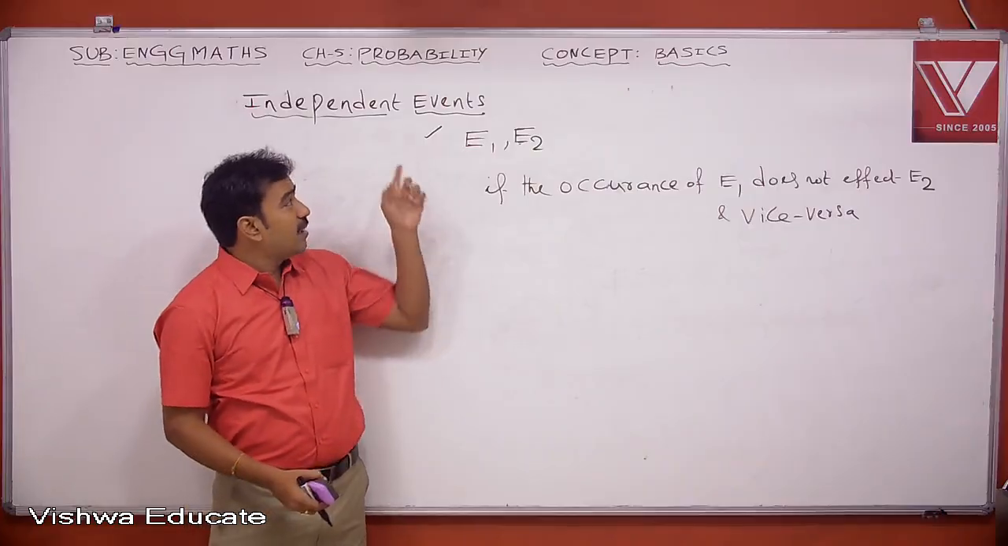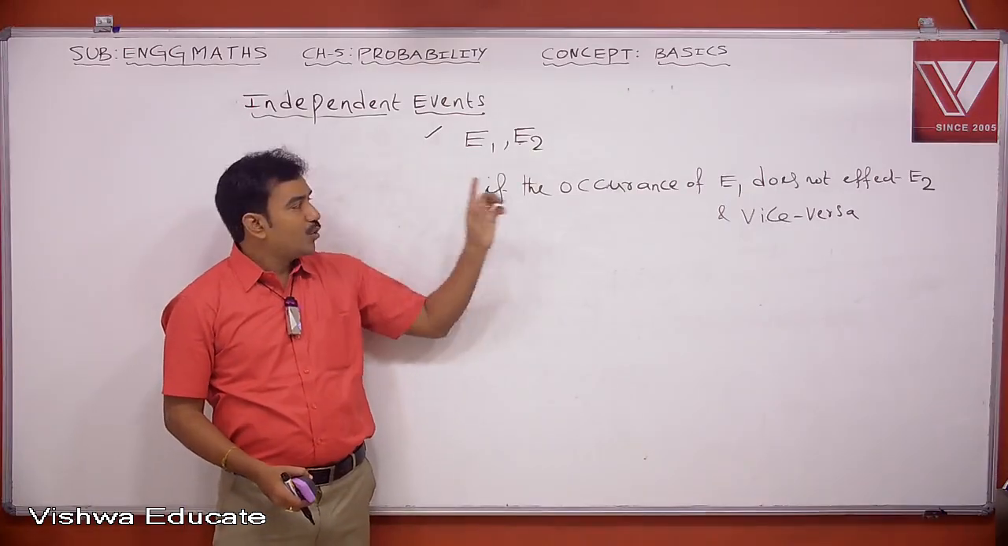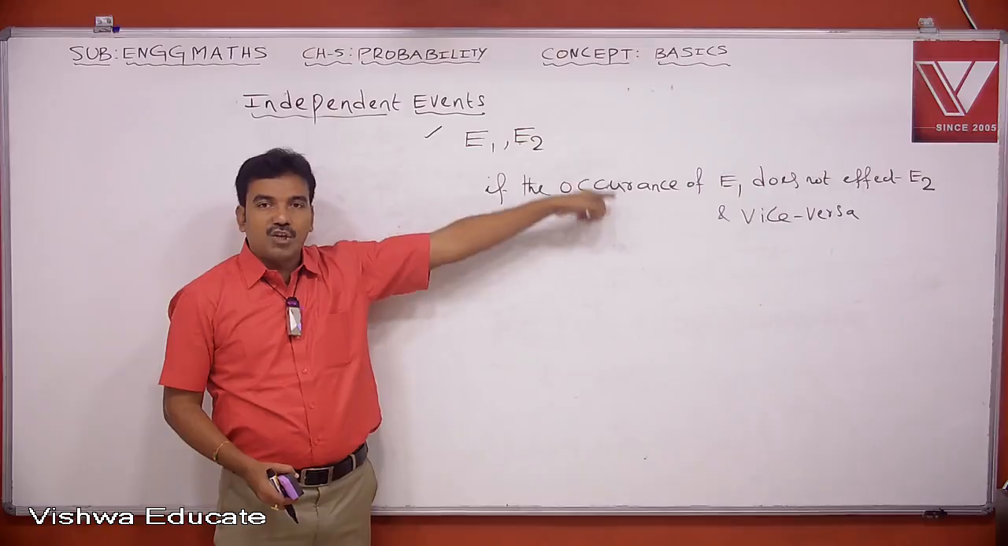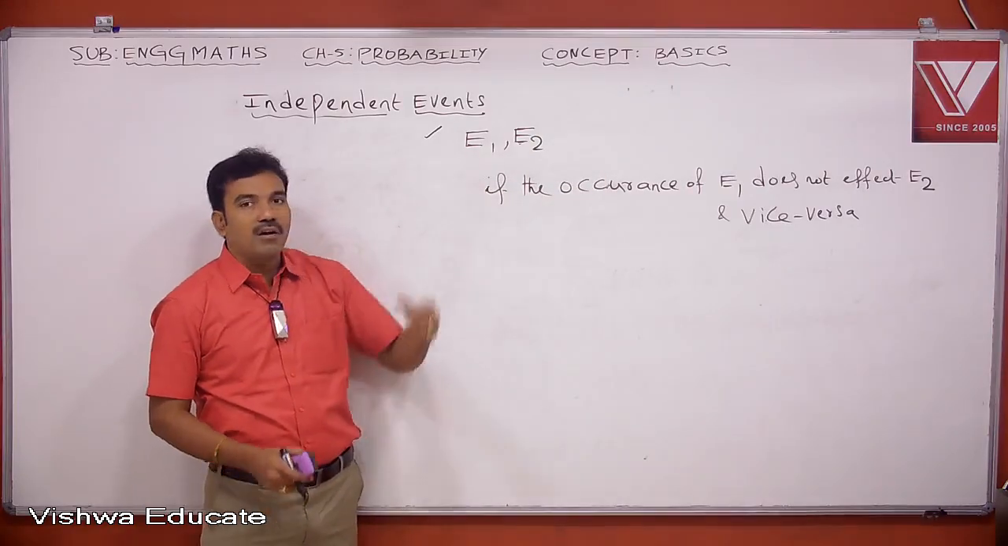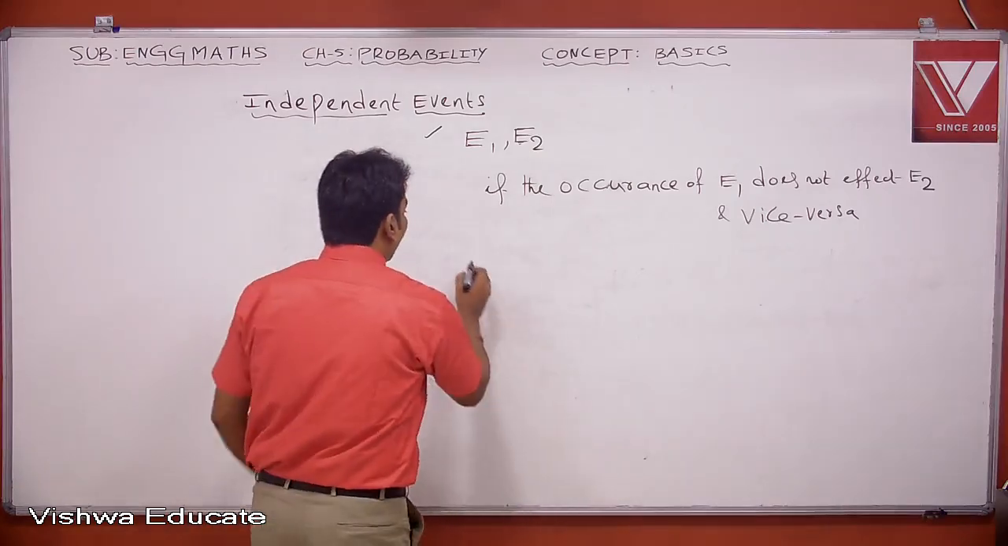But in this case I am talking about independent events. If the occurrence of E1 does not affect the occurrence of E2 and vice versa, then they are called independent events. I will tell you one example.